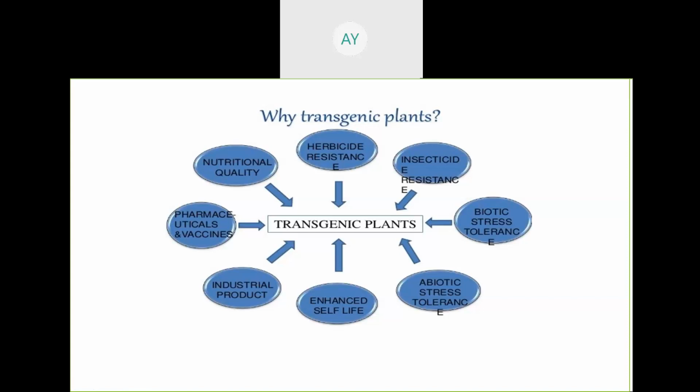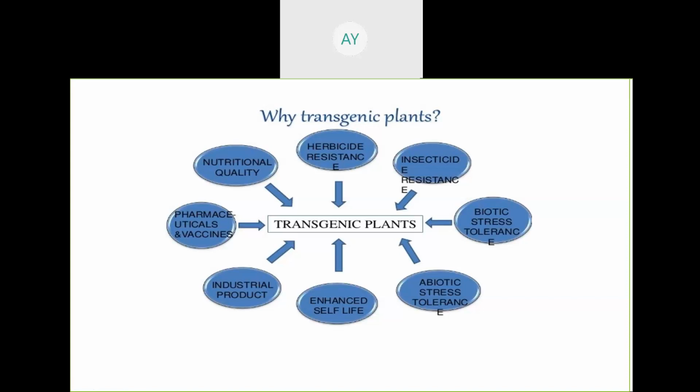So what happens? क्या हुआ कि if there is an attack of cotton bollworm or pink bollworm, that can damage the leaf portion of the cotton or the boll of the cotton. Boll means the fiber along with the seed, that is the fruit of the cotton. But in the transgenic plant, the Bt cotton, there is no effect of that insect. Why? I have already discussed it in the previous class.